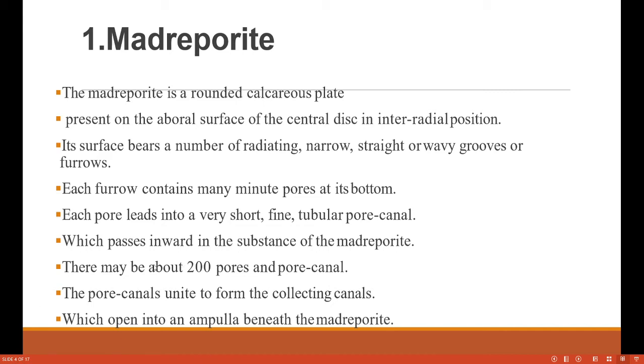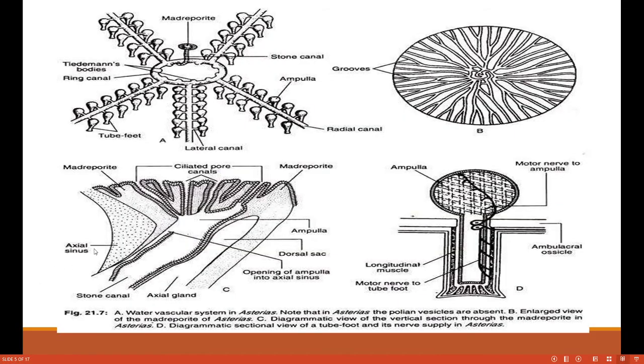There may be about 200 to 300 pores or pore canals present. The pore canals unite to form collecting canals, and these collecting canals open into the ampulla beneath the madreporite. You can see these are the madreporite structures. You can see this is an enlarged view. हा काय आहे या एवढ्या स्ट्रक्चरचा हा enlarged view आहे. Then you can see the small pores found on the edges of the madreporite.